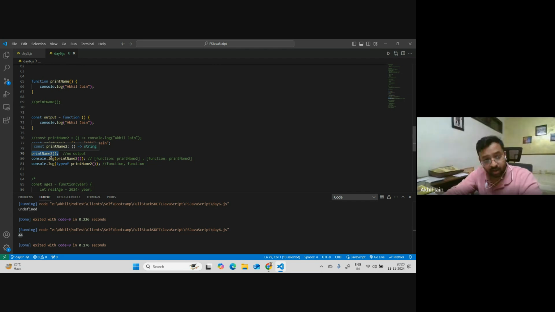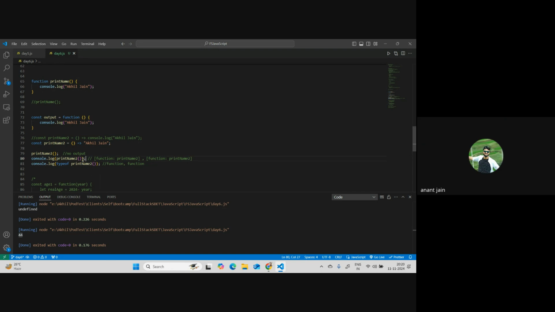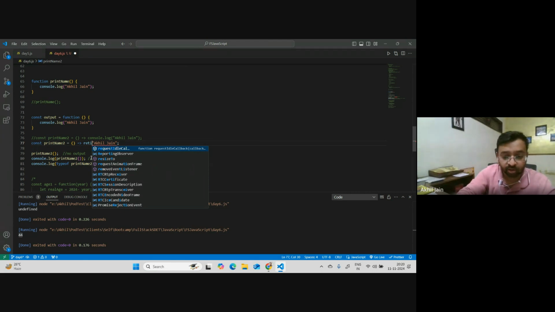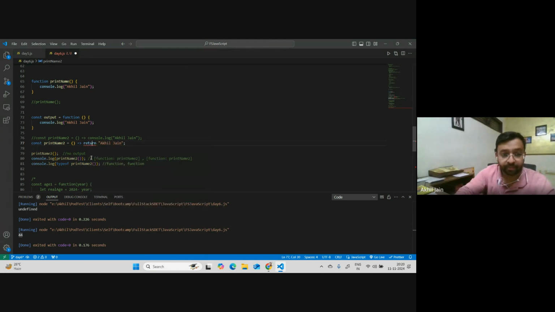Right. Okay, now let's say about line number 80. What will happen here? It will print Akhiljan. Why? Because if you have not provided the braces, it's something like this. You're doing something like this only. Return. Okay, it is something like this. Whether you write this way or you remove this, it means the same stuff.